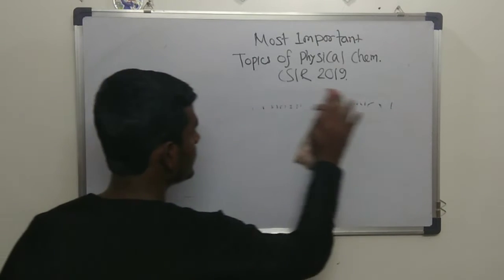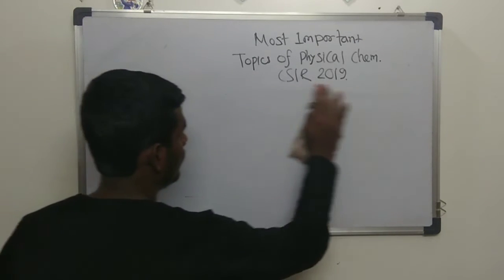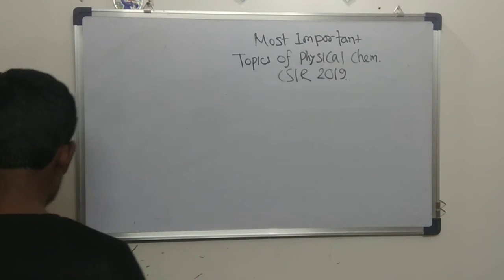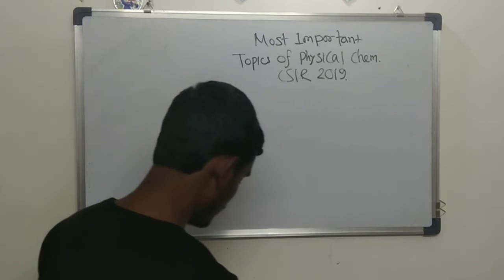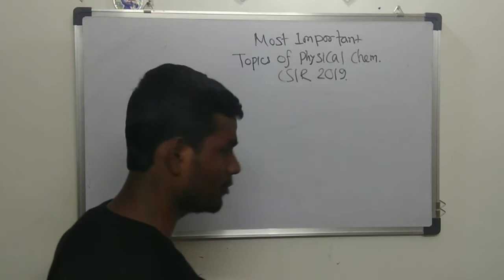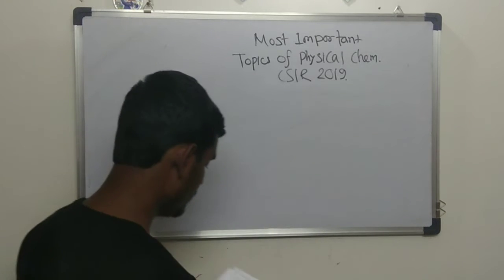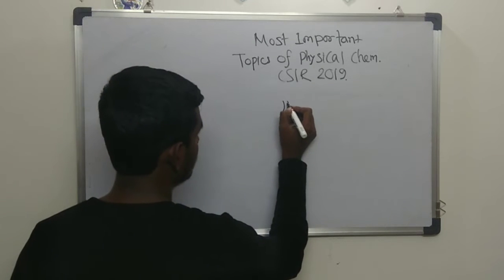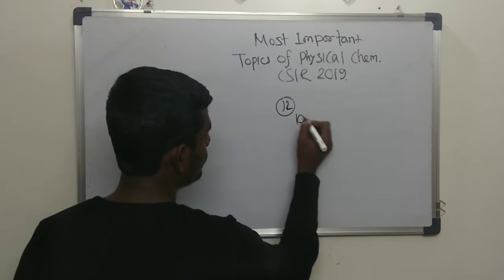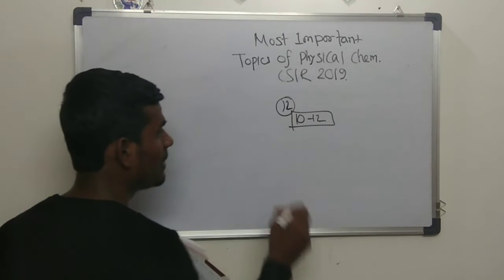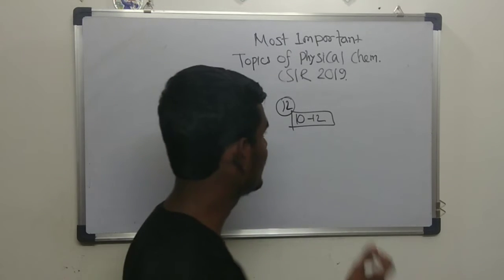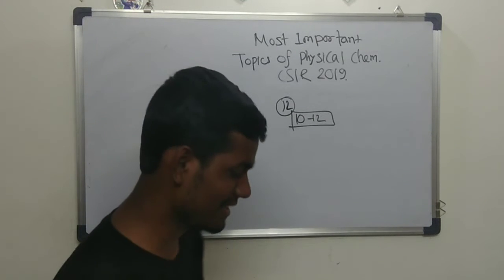So electrochemistry, there are a lot of questions from electrochemistry as well as the other parts. I am not going to discuss a full number distribution, but it generally involves around 10 to 12 marks from electrochemistry. Basically, electrochemistry is also my point of interest. I like the chapter very much.